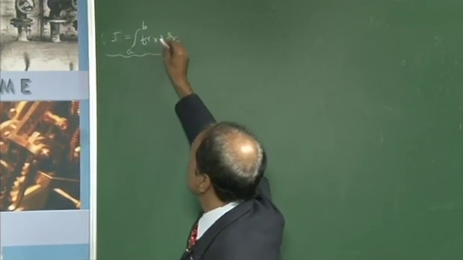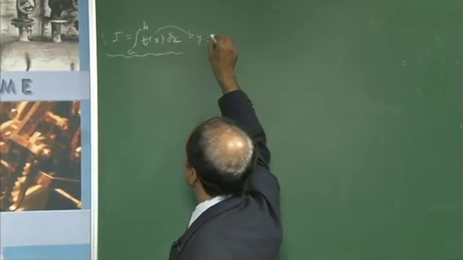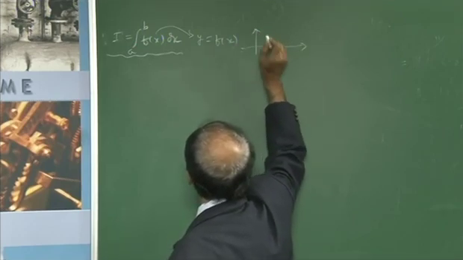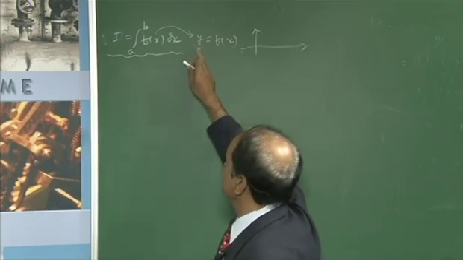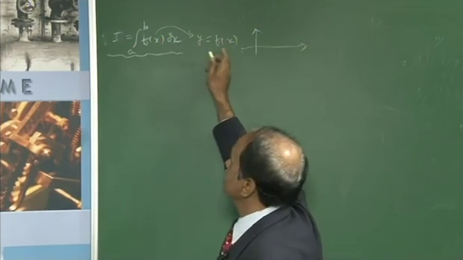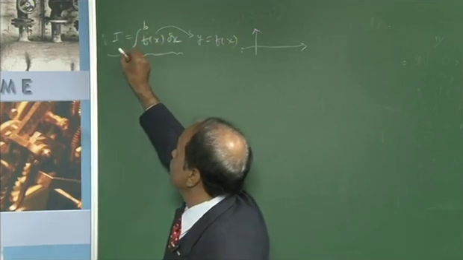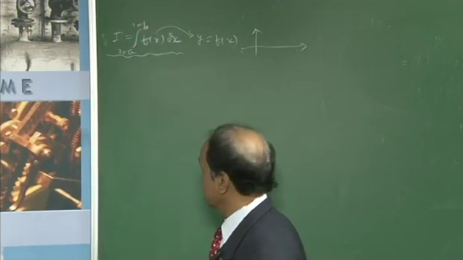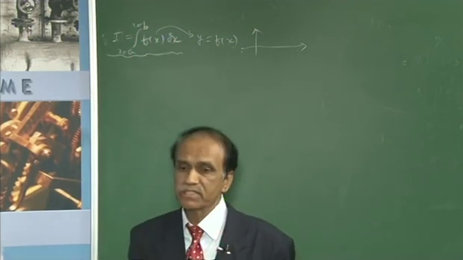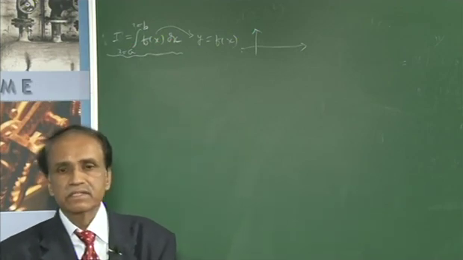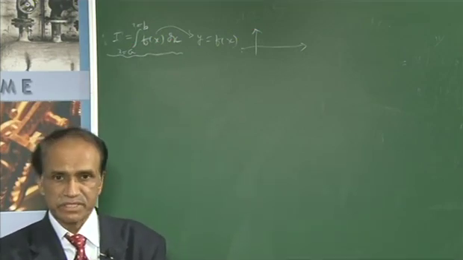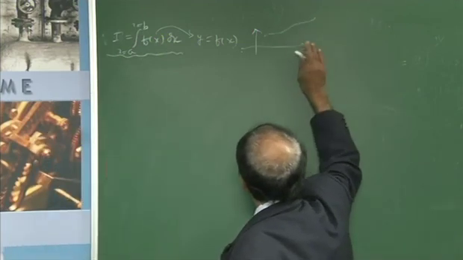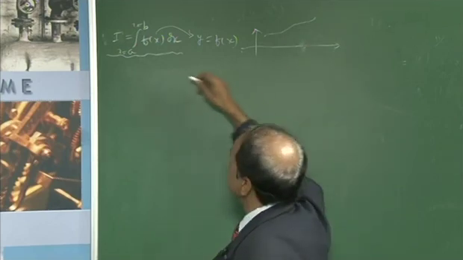That curve is nothing but y equal to f(x). So the plot which you are going to give for this given equation, which is defined between x equal to a and x equal to b, this is nothing but the area covered between these two boundaries. Those boundaries are nothing but the lower limit and the upper limit. For example, if the graph is like this, then how to find out the area using integration?